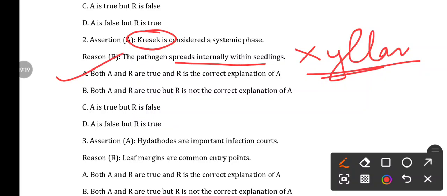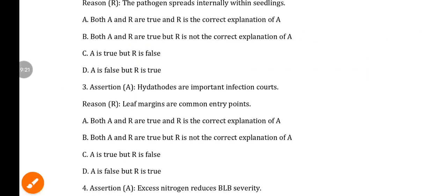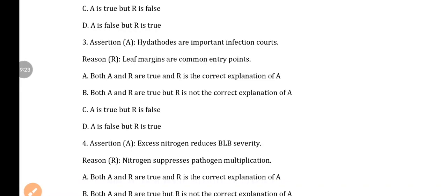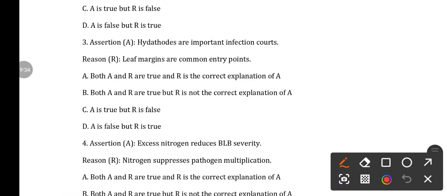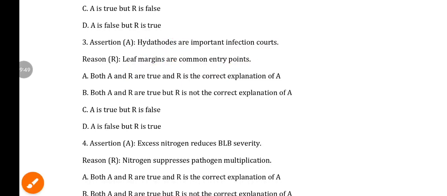So here also the answer is option A. Next, question number 3. Assertion: Hydathodes are important infection courts. Reason: Leaf margins are common entry points. Here both A and R are true, and R is the correct explanation of A, because the hydathodes are present on the leaf margin only. That's why the leaf margin is the common entry point for BLB.